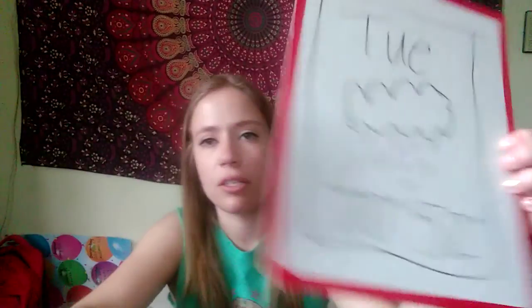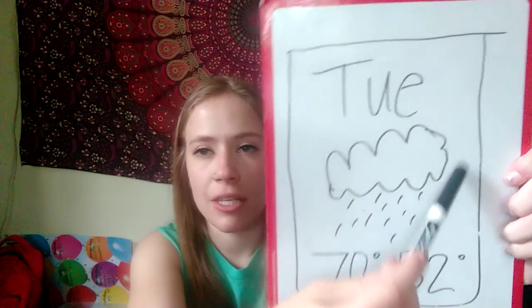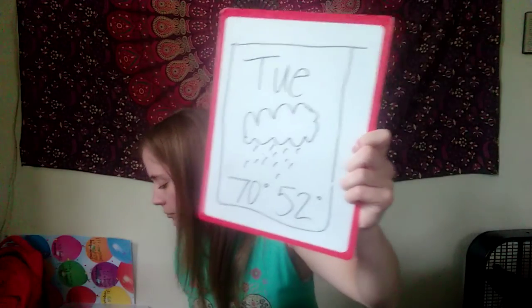Okay, so since we looked at our two temperatures, my next question is, what type of weather are we going to have today if this is our weather picture? So if you said rainy, you're correct. It will be rainy today. And I don't think it's quite as rainy as it was yesterday at this time yet, but we might get some more rain later on, which is perfect transition to, let's check out what our precipitation is going to be like today.